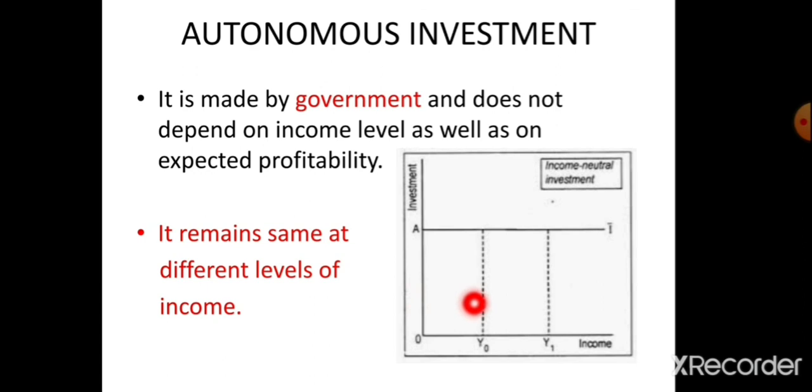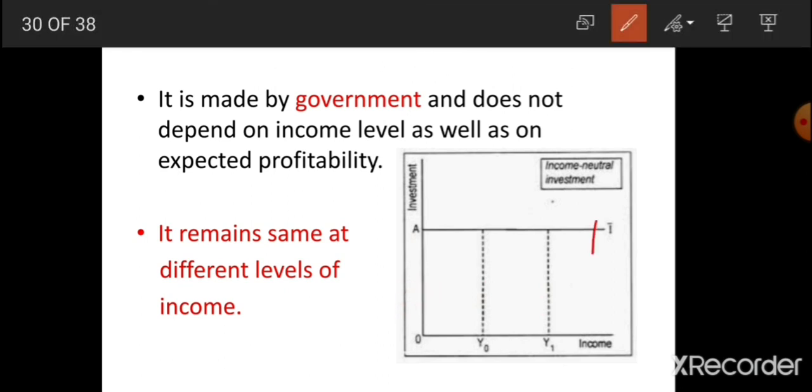When income is OY0, it is OA. When income increases to OY1, it is still OA. When income further increases to OY2, it is still OA. This means the autonomous investment curve is horizontal, parallel to the x-axis. Induced investment is an upward rising curve because of the positive relationship between income and investment, and the autonomous investment curve is horizontal, parallel to the x-axis, indicating no relationship between income and investment.